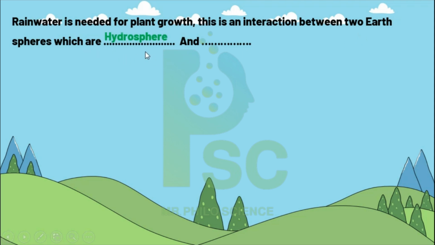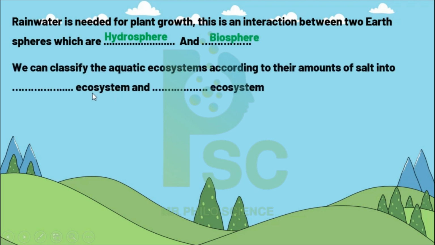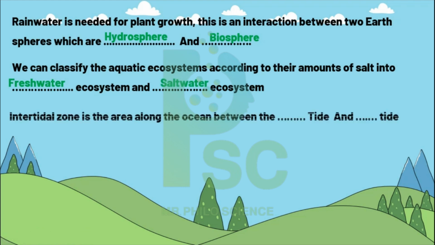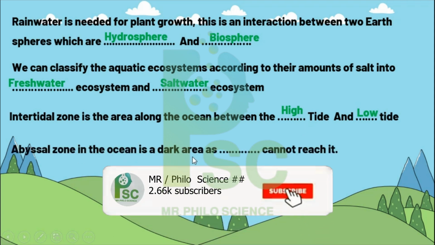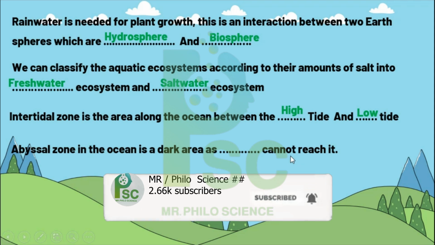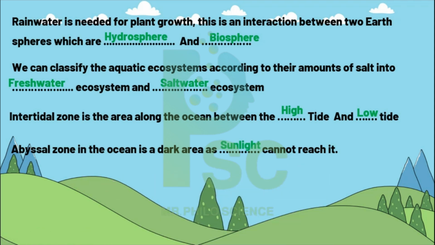Of course, the water is the hydrosphere and the plant is the biosphere. We can classify aquatic ecosystems according to their amount of salt into freshwater ecosystem and saltwater ecosystem. The intertidal zone is the area along the ocean between high tide and low tide. The abyssal zone in the ocean is a dark area as sunlight cannot reach it.